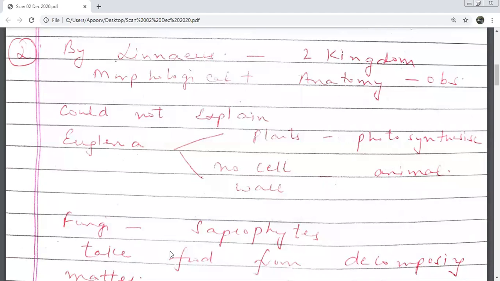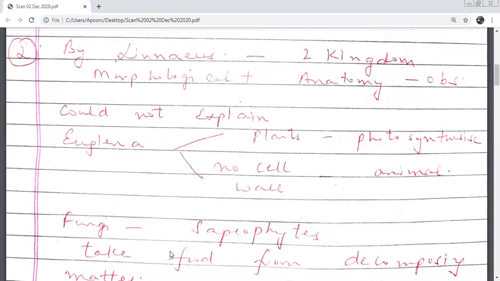We were talking about the first organism which led to the trouble of Linnaeus, and that was Euglena. There was another category of organisms which really confused Linnaeus, and those were fungi. You can see on your screen. They are saprophytes, beta. They take food from decomposing matter. So he could not understand their mode of nutrition.